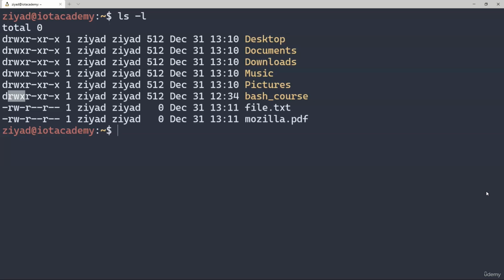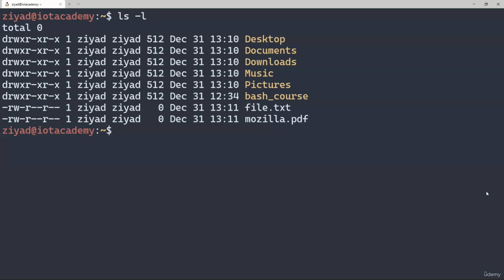The next set of 3 characters represents the permissions that the file's owner has for the file. The file owner is shown in the third column, which on my system says Ziad. The first character in this set of 3 is for read permissions. If the file owner has read permissions for the file, we will see an R there. If they don't, we'll see a hyphen. The second character in this group of 3 is for write permissions. If we see a W there instead of a hyphen, it means that the file owner can modify the contents of the file. The third character is for execute permissions. If we see an X there, then the file owner has execute permissions for the file and can run it like a script.